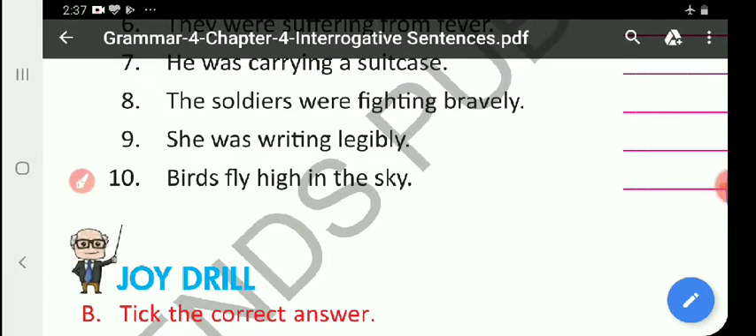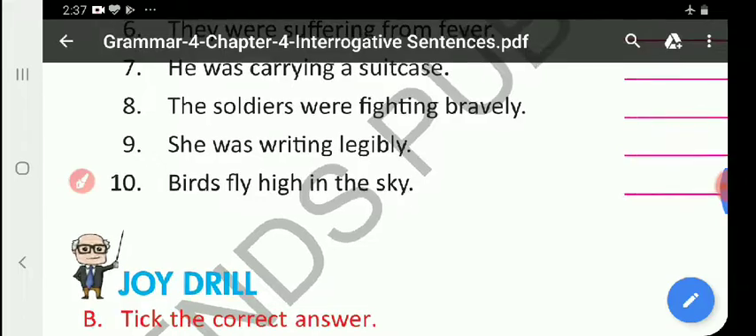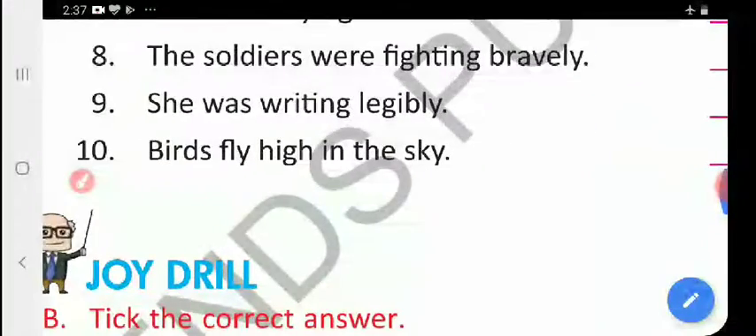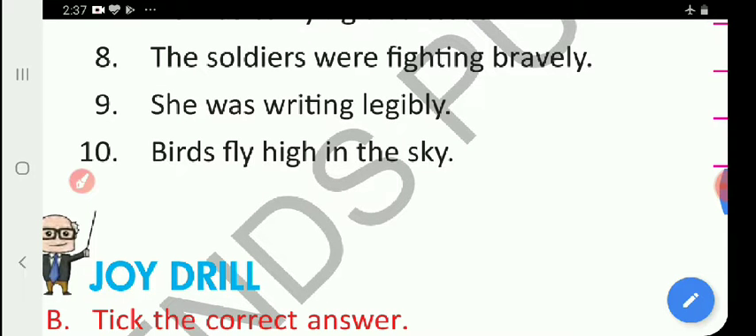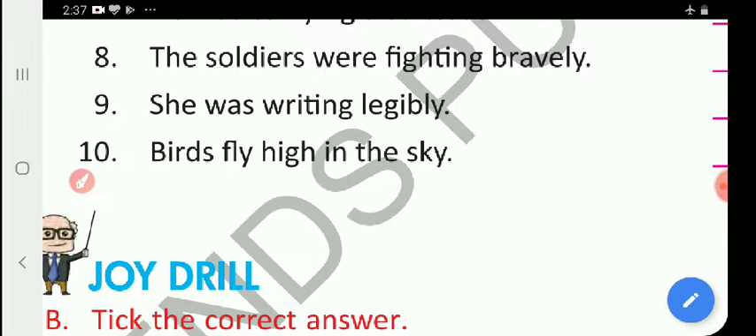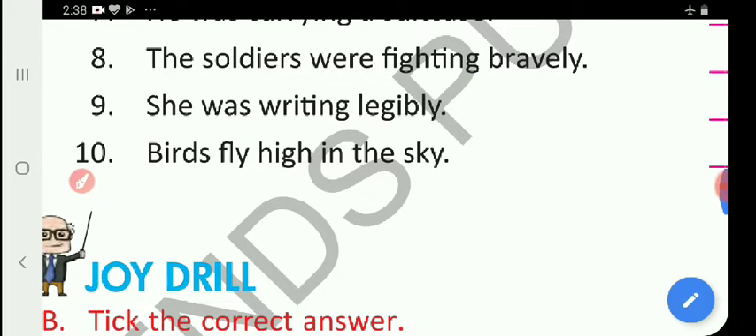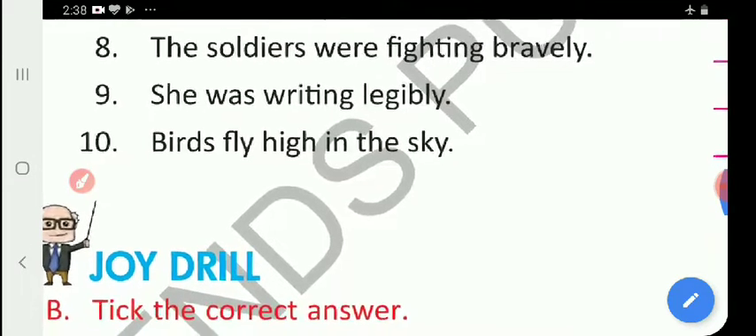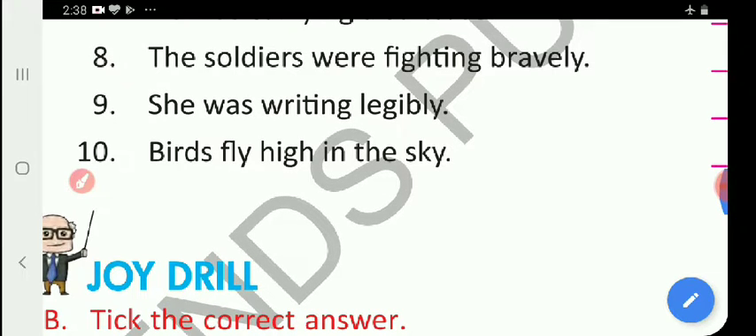Number 10. Birds fly high in the sky. This is present tense, simple present. Birds is a plural subject. How will you change it into interrogative? My dear students, that's why I said please learn the rules. Then if any kind of sentence comes, you will be able to write it if you learn the rules thoroughly.